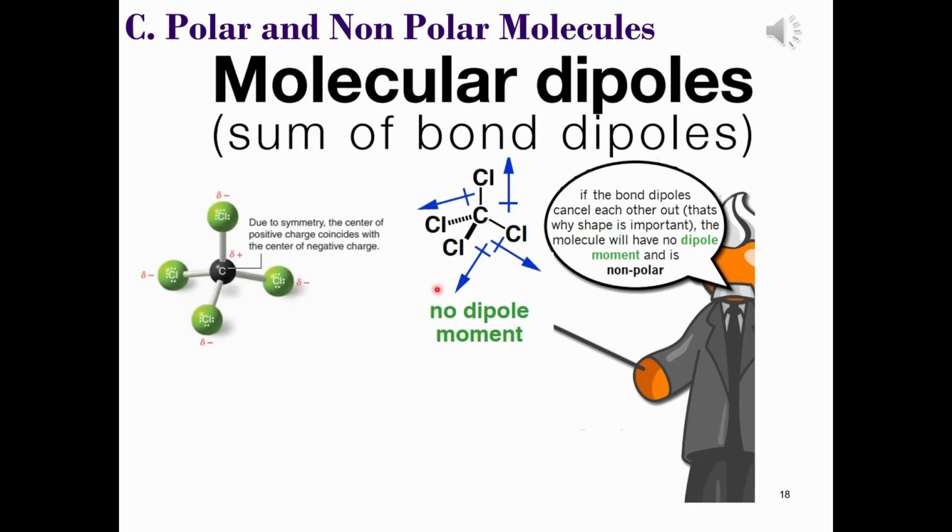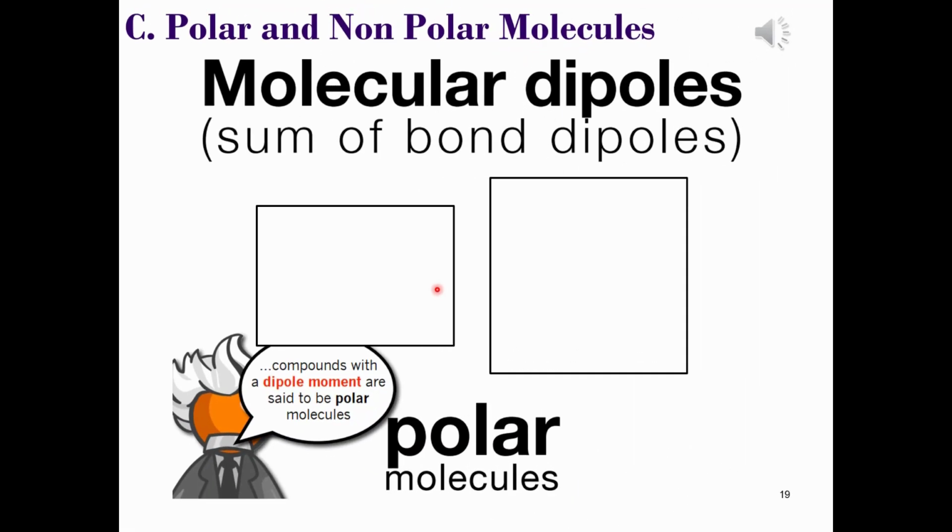Now let's think about some molecules that are polar. There are two conditions by which we'll consider whether a molecule can be polar. The first is easy because the molecule must contain polar bonds. That's a given. But the second condition is based upon how these polar bonds are arranged around a central atom, i.e. the molecular geometry of that atom.